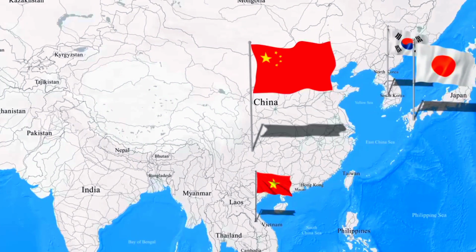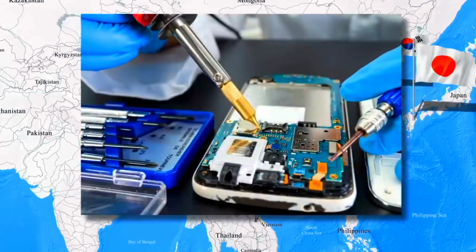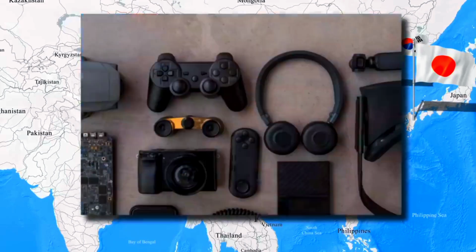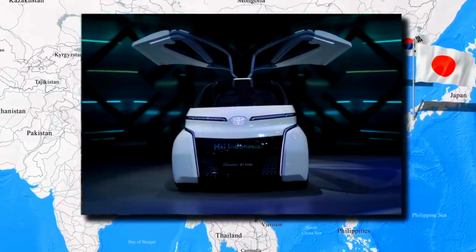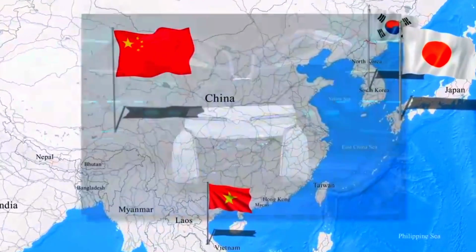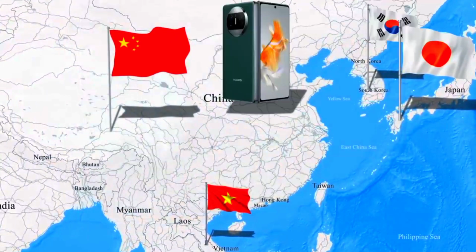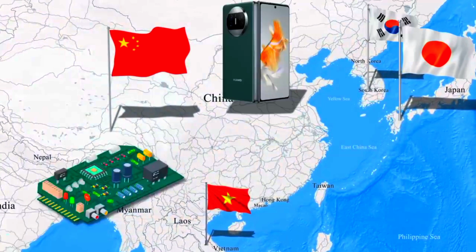These countries specialize in mass production of consumer goods, electronics, automobiles, textiles, and machinery, all of which are heavily demanded by American consumers and businesses. For instance, China exports everything from smartphones and furniture to toys and industrial components.